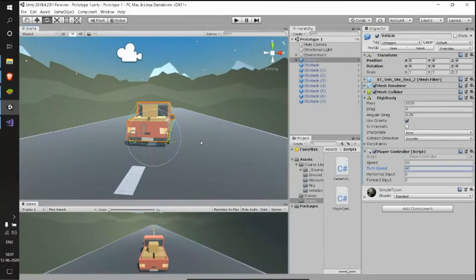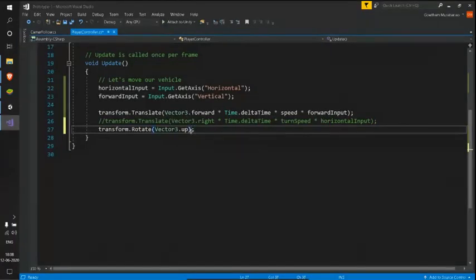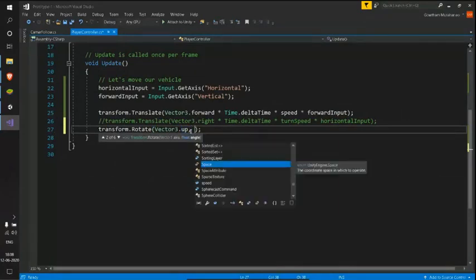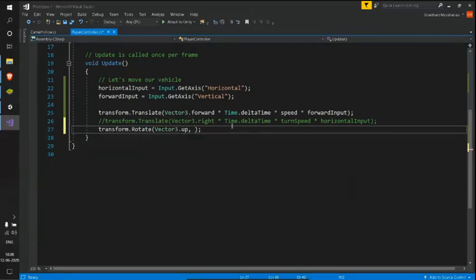So we need to rotate about this up axis, right? We need to rotate about this y axis, which even with common sense we can understand, that we need to rotate about this Vector3.up, which refers to the upper direction. And the value we have already calculated here. We can just grab this value, Time.deltaTime * turnSpeed * horizontalInput. We can copy that and paste here.